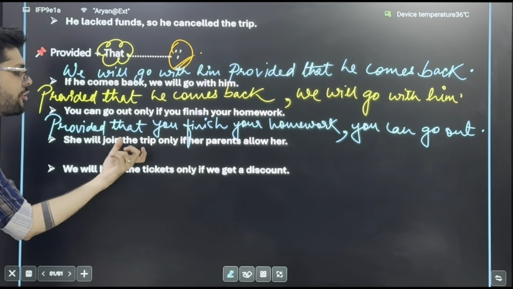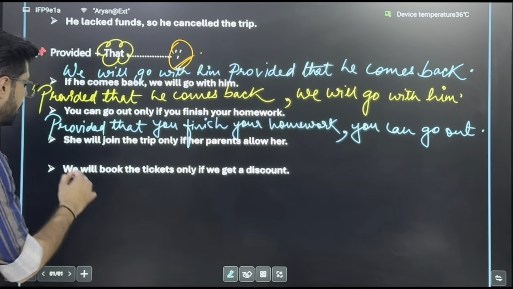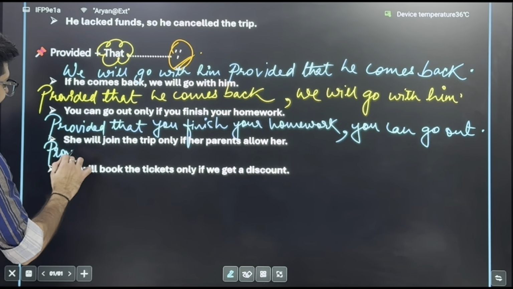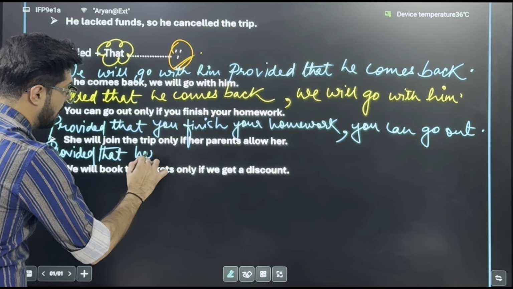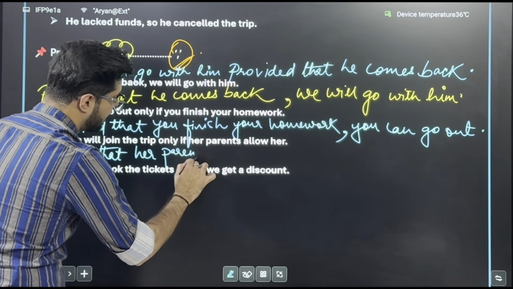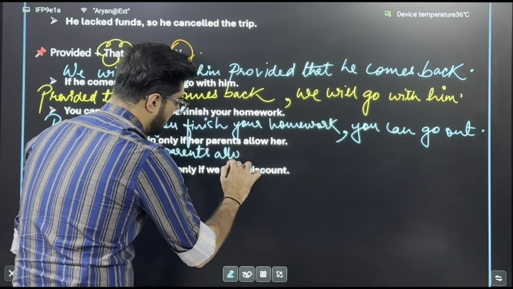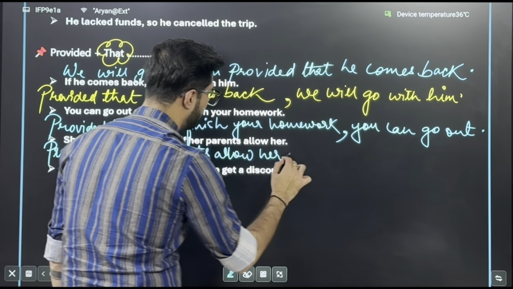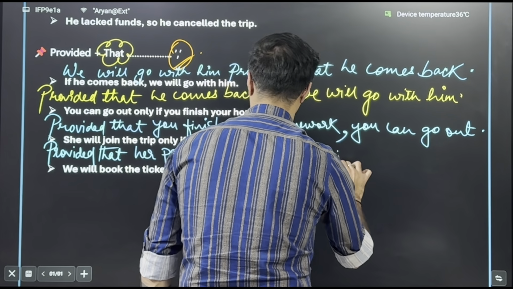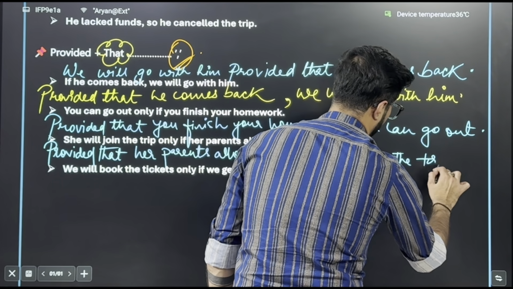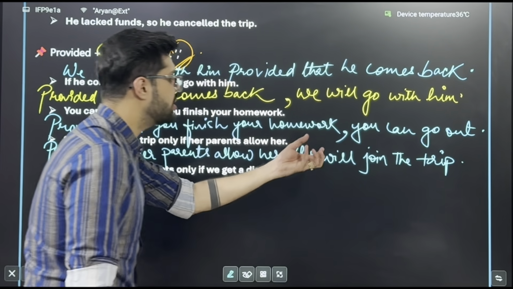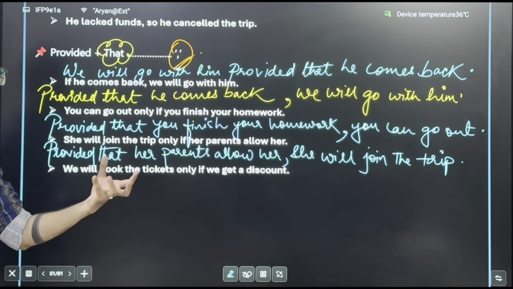She will join the trip only if her parents allow her. Provided that her parents allow her, comma, she will join the trip. Or she will join the trip provided that her parents allow her.